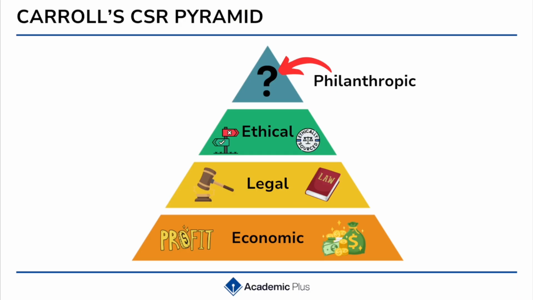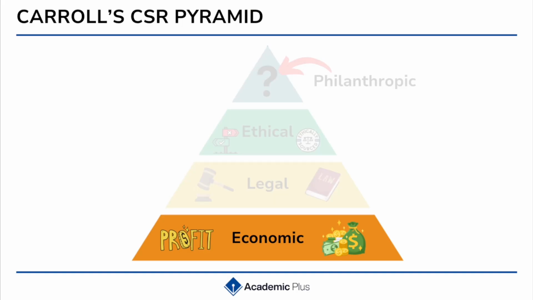Now, you do need to remember this for your exams, you need to know the order as well. But essentially, Carroll's CSR pyramid is a framework that outlines the 4 key responsibilities that a business should consider when operating ethically and sustainably. And those are the ones that you can see on the screen. So the pyramid helps businesses balance profitability with their wider social and environmental duties.